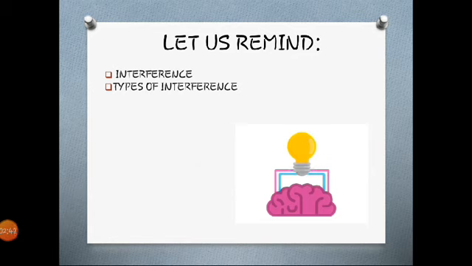In case of constructive, we get bright fringes or bright bands, and in case of destructive we get dark fringes or dark bands. And the distance between two successive bright bands or two successive dark bands is known as bandwidth.